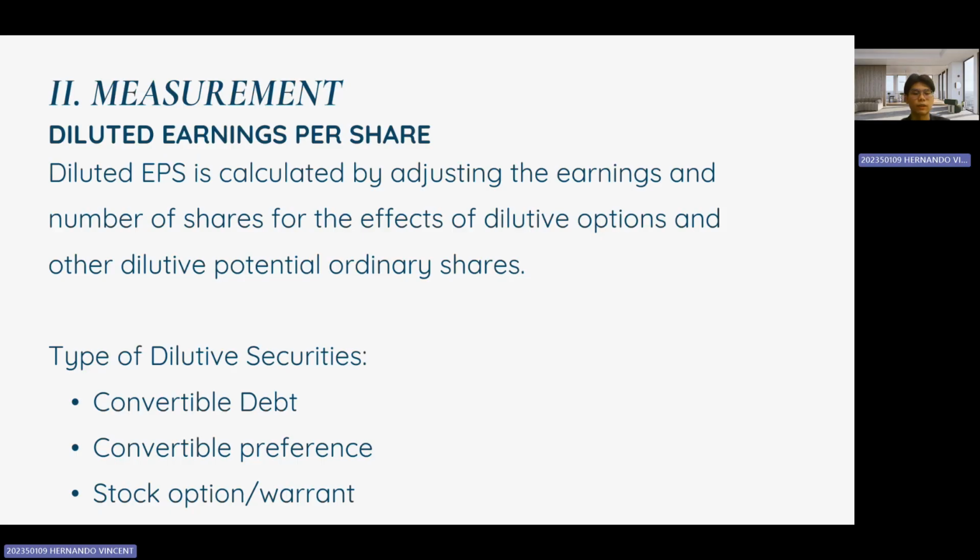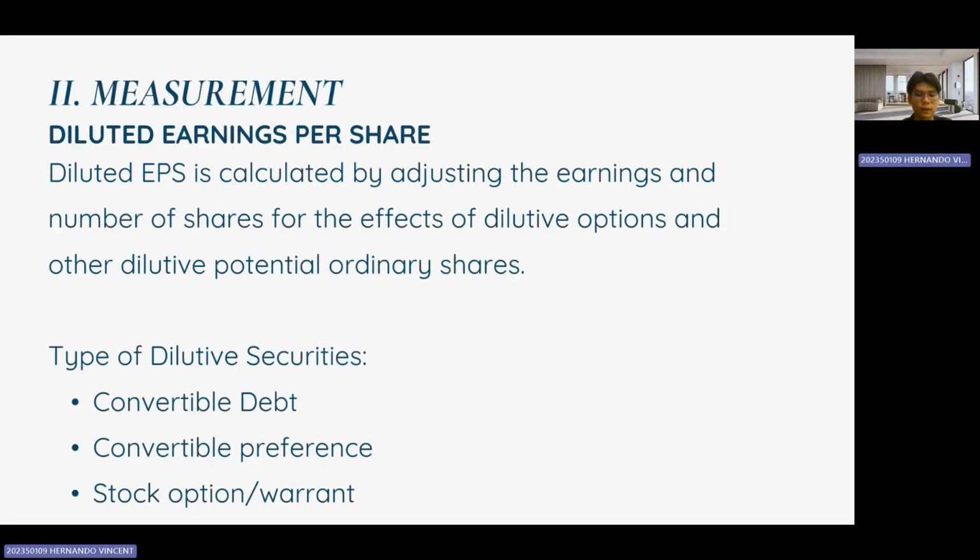There are different types of dilutive securities, including convertible debt, which is debt that can be converted into shares, potentially increasing the total number of outstanding shares. Second, convertible preference shares, which can be converted into ordinary shares and may reduce the EPS for existing shareholders. The last one is stock options and warrants.